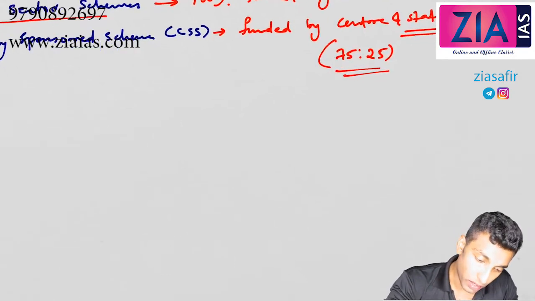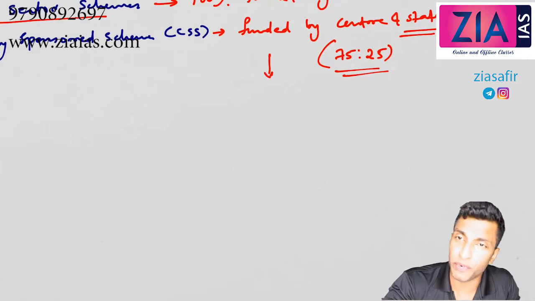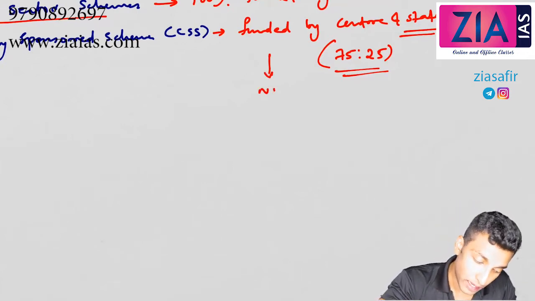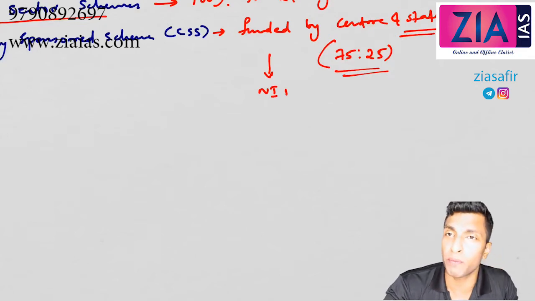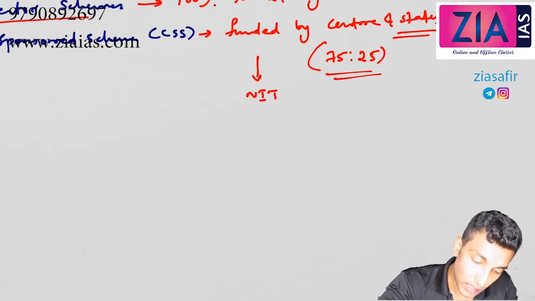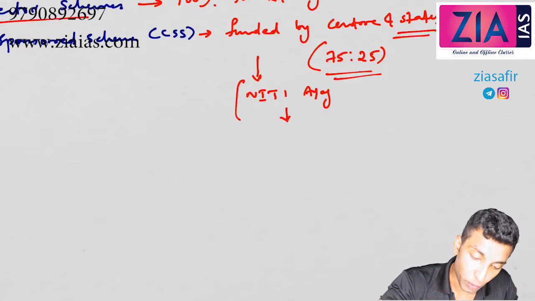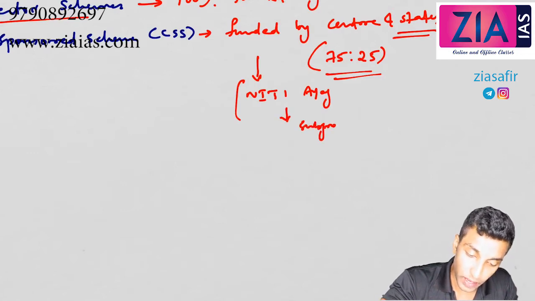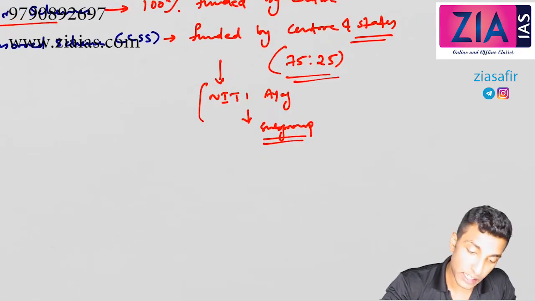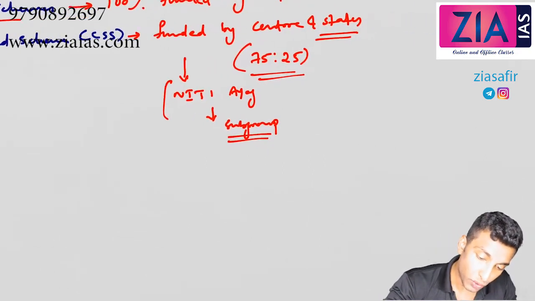If you remember, in one of our previous discussions on the budget, I told you that Niti Aayog set up a subgroup of chief ministers on the centrally sponsored schemes. Who was the chairman?